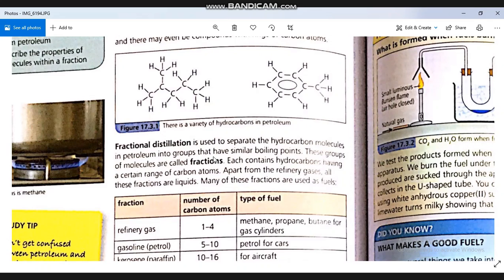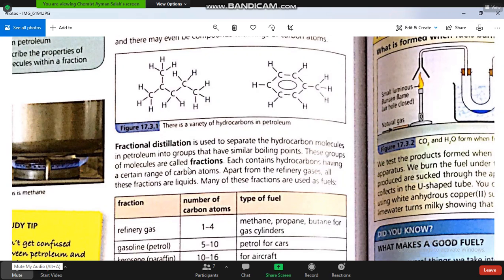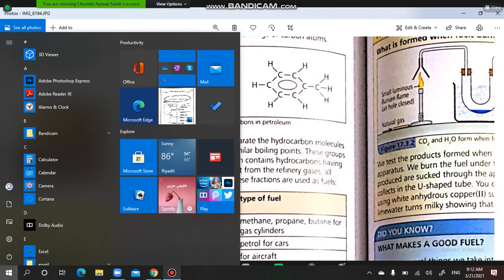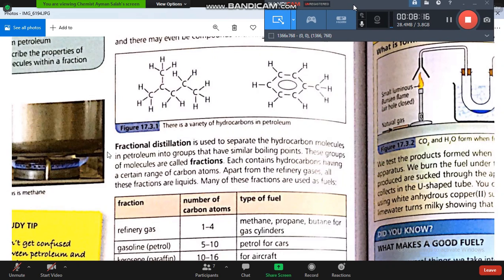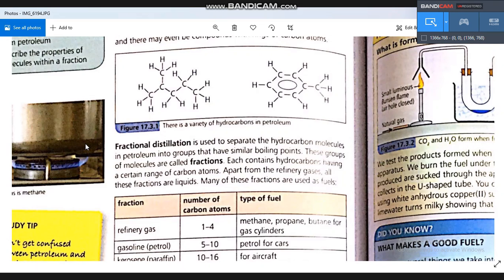And we get every component of the distillation as a fraction. Fraction means one component. So this process is called fractional distillation. Fractional because we get every component as a single component, and distillation because we get this component as a distillate.